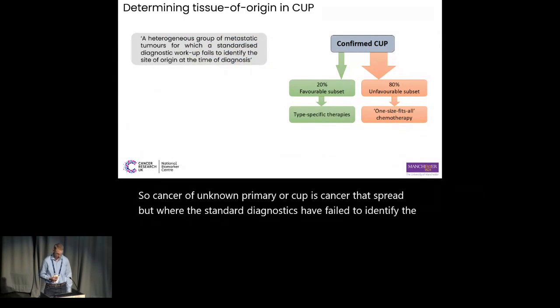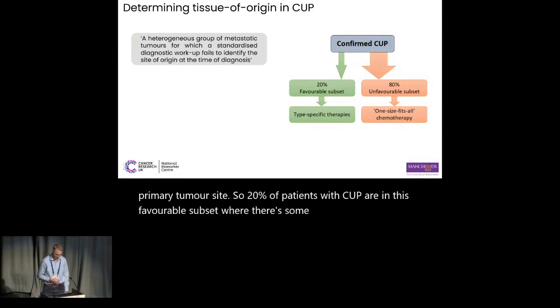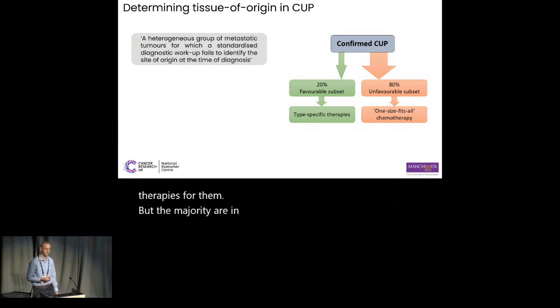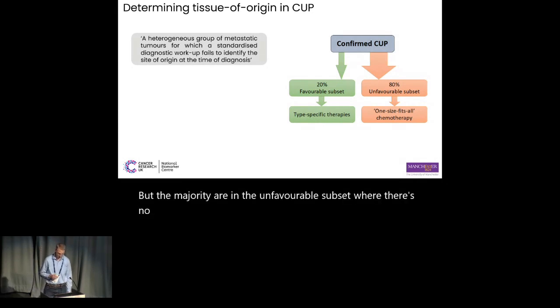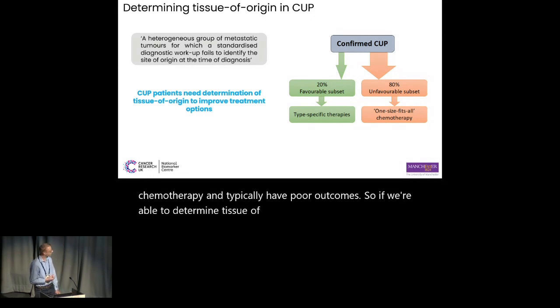the primary tumour site. So 20% of patients with CUP are in this favourable subset where there's some indication of the primary tumour site, and this can open up type-specific therapies for them. But the majority are in the unfavourable subset where there's no indication of the primary site, and they just get standard chemotherapy and typically have poor outcomes. So if we're able to determine tissue of origin for these patients, this could improve their treatment options.